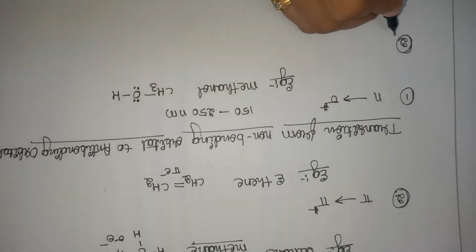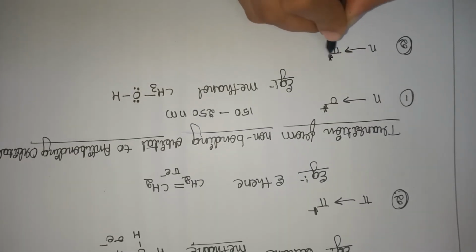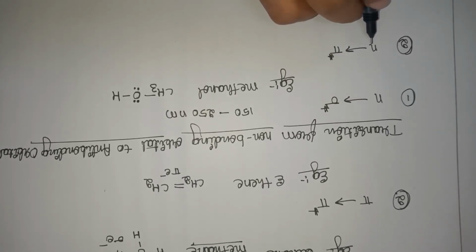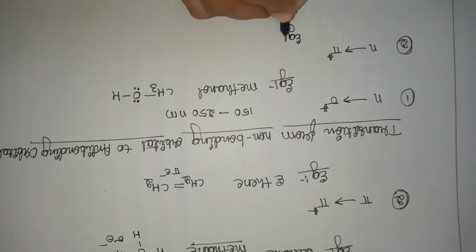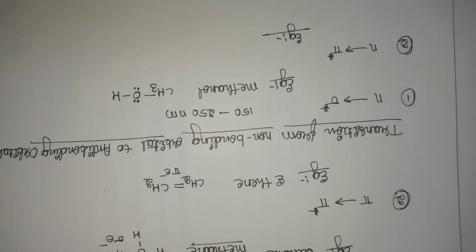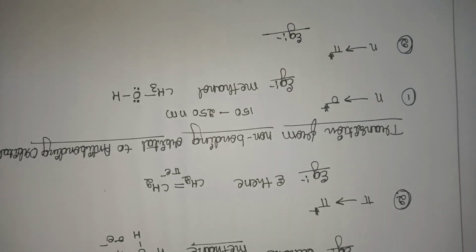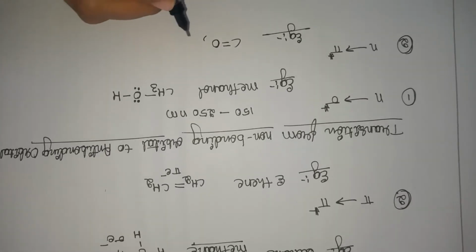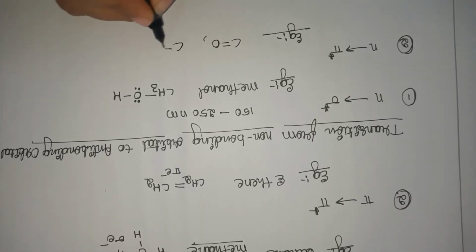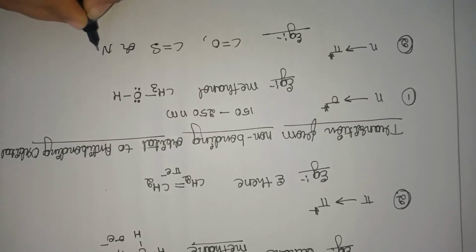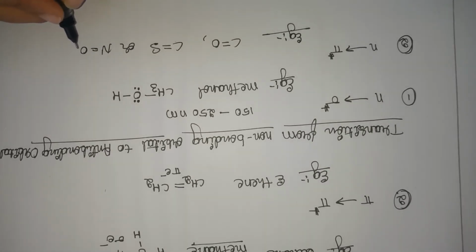Next, the second transition is n to pi star. Here we need a non-bonding electron and also a double bond. So I am taking an example of organic compounds containing carbonyl groups like aldehydes and ketones, or C double bond S bonds, or nitro bonds, N double bond O bonds. These are some of the functional groups present in organic molecules which show n to pi star transition. So these are the types of transitions in the energy levels.